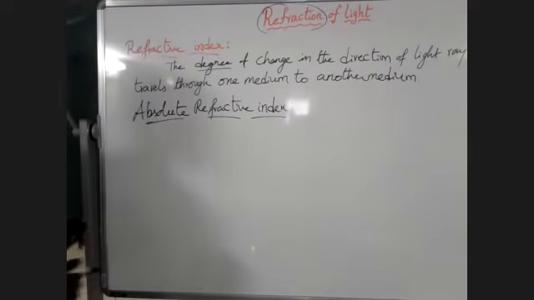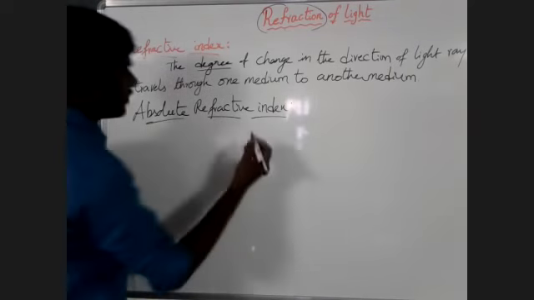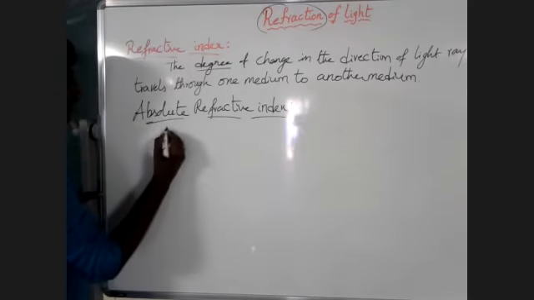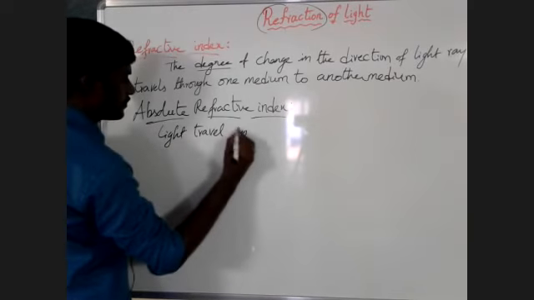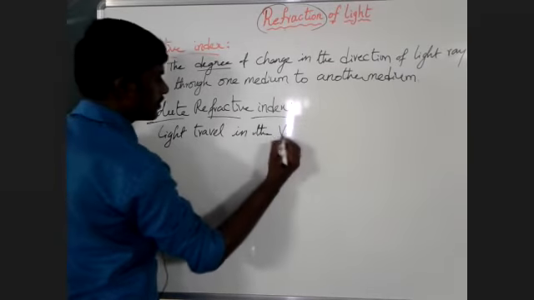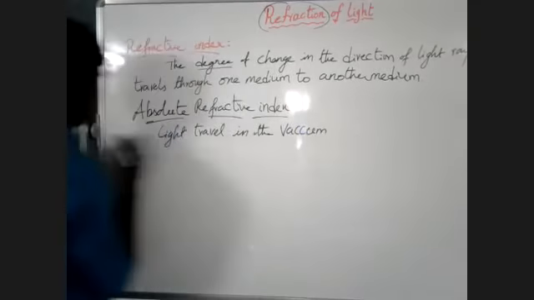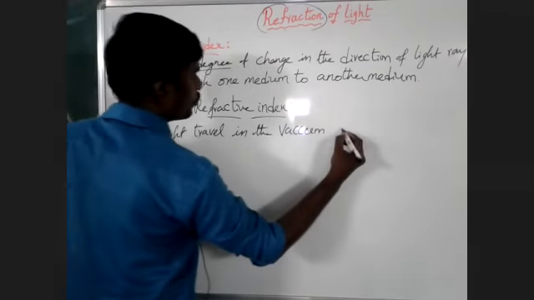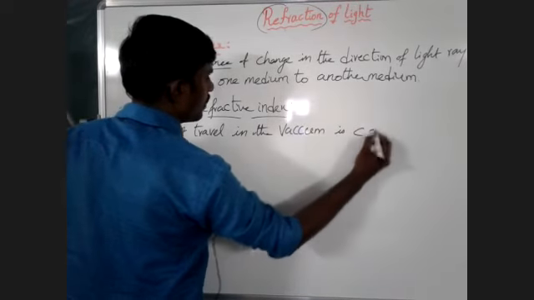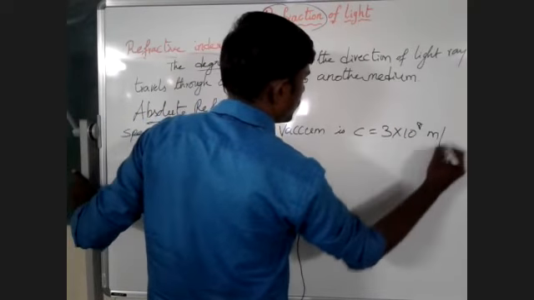Right. Next we will see what is the absolute refractive index. We know the speed of light travel in vacuum is C equals 3 into 10 power 8 meters per second.